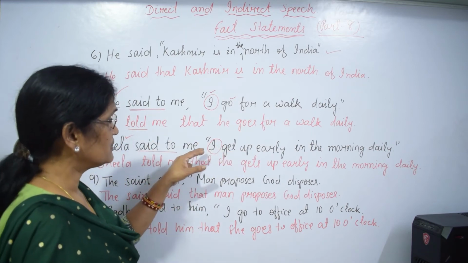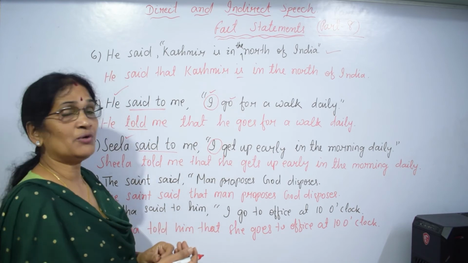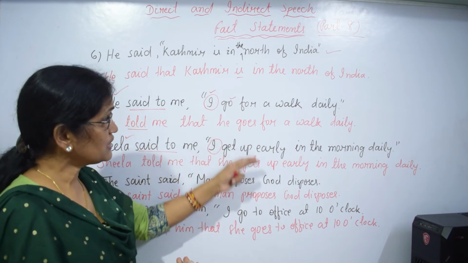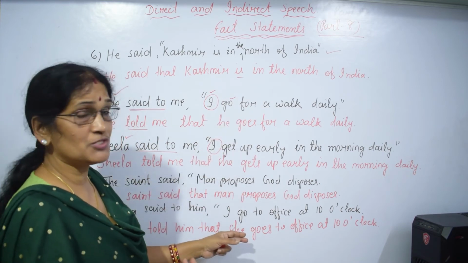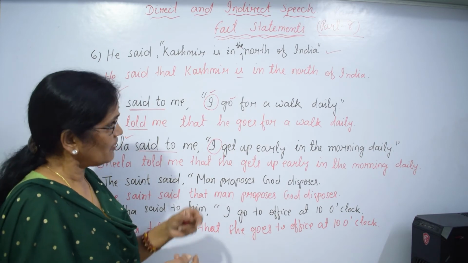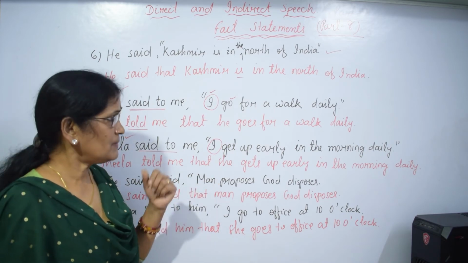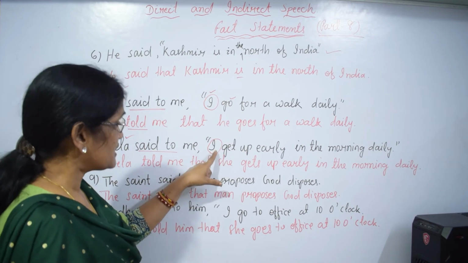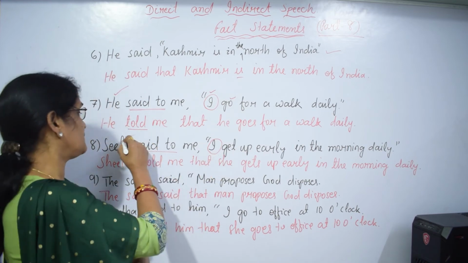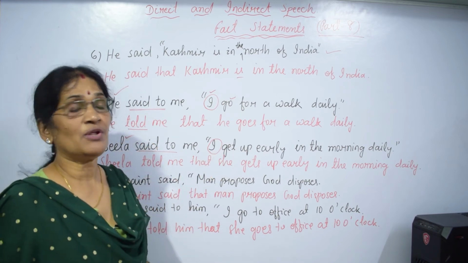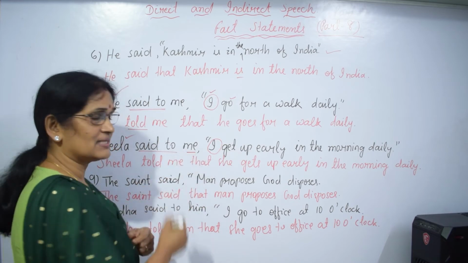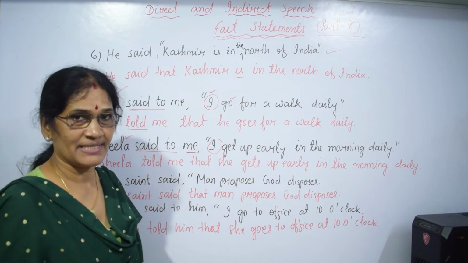Already I have told, while you are changing from direct to indirect speech, in reported speech, the pronouns in the reported speech will be changed. How to change? Already I have told in my previous videos. Again I am repeating. First person pronouns will be changed as per speaker. Second person pronouns will be changed as per object. Third person pronouns will not be changed. Right?